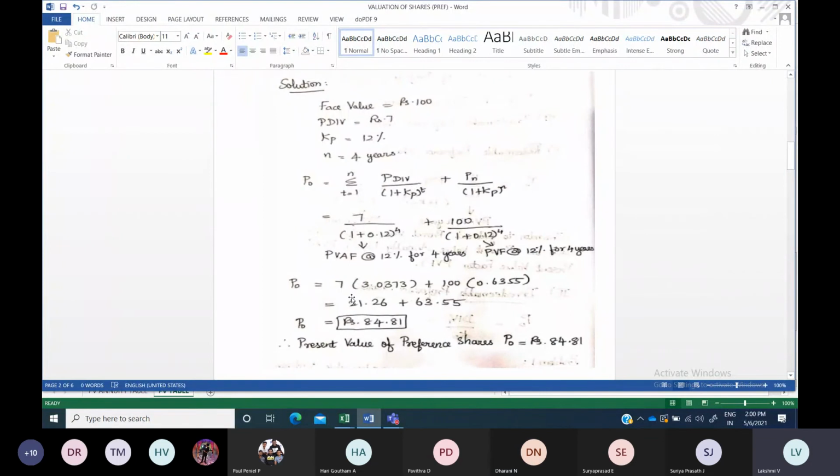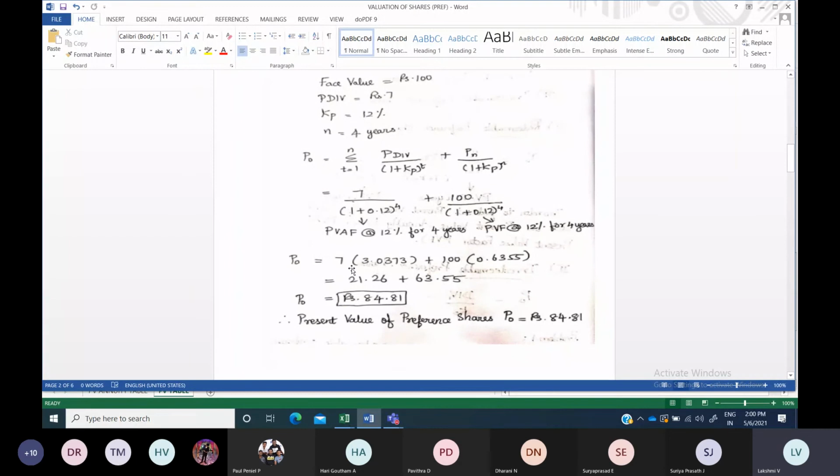Now 7, yes, ma'am. Okay. We refer to the annuity factor table for 7 and put it here. What multiplies with 100 is the present value of rupee 1 value. Now next you will multiply these two and write up the answer, and these two and write up the answer here. Finally you have to add.